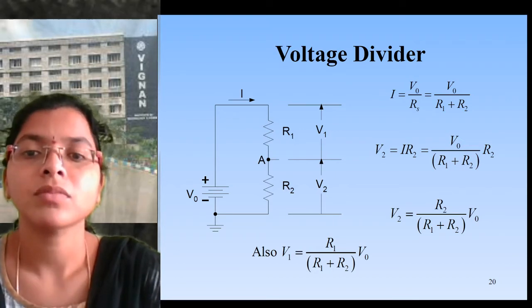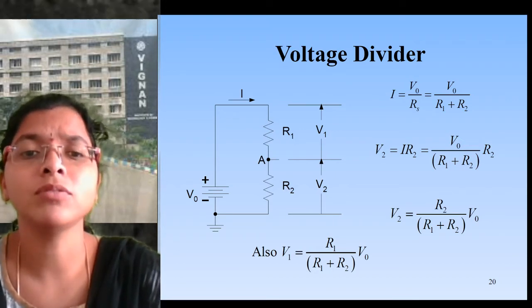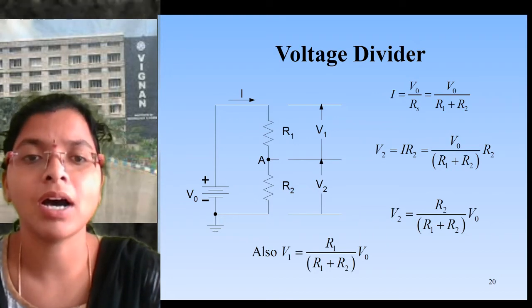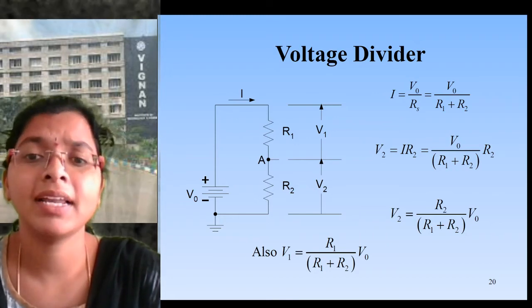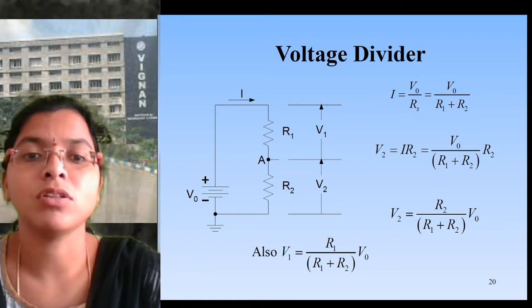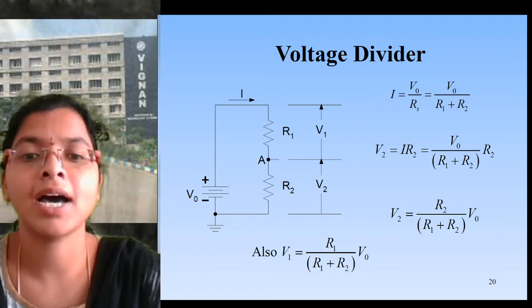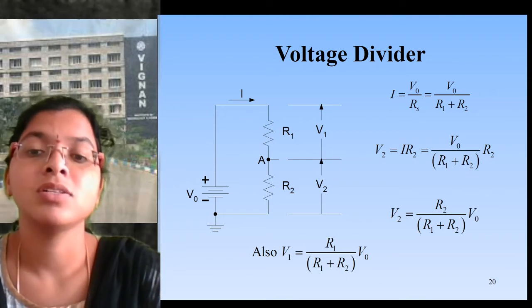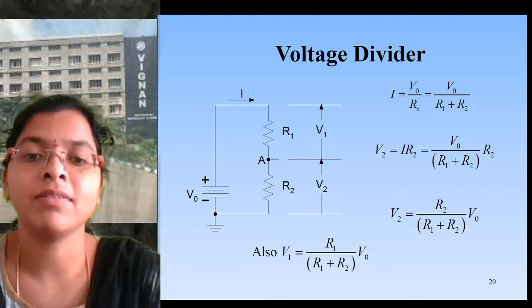Then what about V2? V2 is the voltage across the resistance R2, so I into R2. But we already calculated I, that is V0 by R1 plus R2, into R2. We can calculate V1 also, that is I R1. So substitute the I value: V0 by R1 plus R2, into R1. So now you observe these V1 and V2 equations.